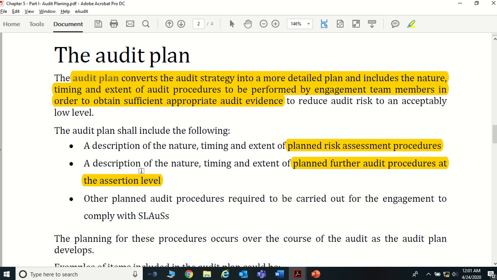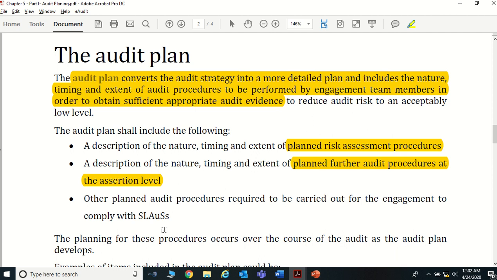What are the further audit procedures that you need to plan? We will learn about that in a little more detail. And the third one is other planned audit procedures that are required to carry out the engagement to comply with the standards. So basically you should include three things in your audit plan. First, the nature, time and extent of the planned risk assessment procedures: what procedures we are going to do, how, and to what extent.